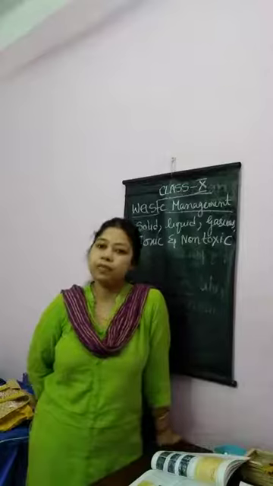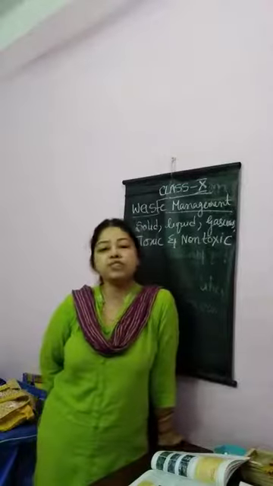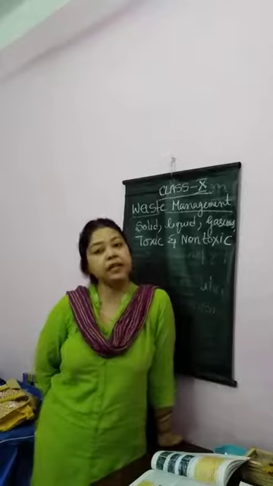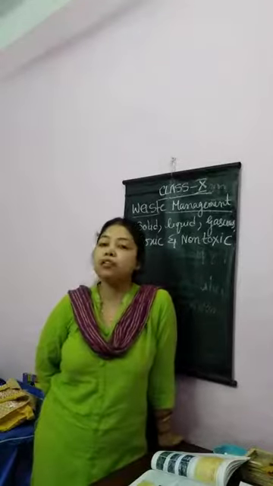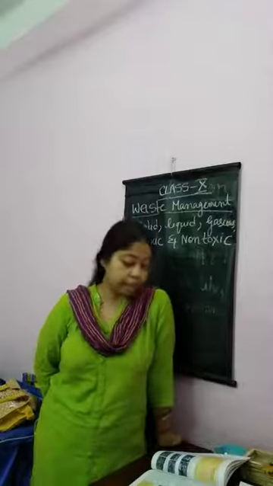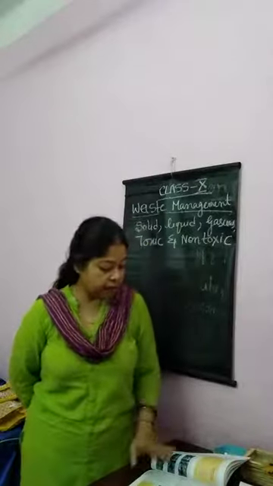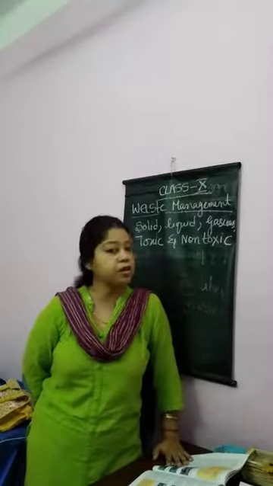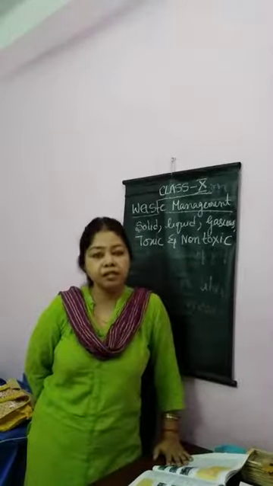So for example, you know that eggshells, vegetable peels, and tea leaves are biodegradable waste. They can easily get mixed with the soil. And non-biodegradable means that it does not mix with the soil, like plastic. Plastic takes 1 million years to mix up with the soil, so it will not mix up with the soil.